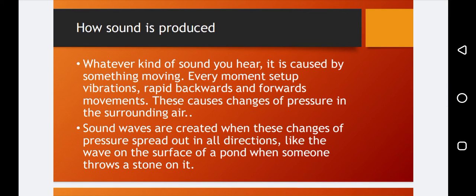How is sound produced? What is the process? Whatever kind of sound you hear, any type of sound, it is caused by something moving. Every movement sets up vibration, right? Every movement produces vibrations which move backwards and forwards. These backward and forward movements are called vibrations, which cause changes in pressure in the surrounding air.